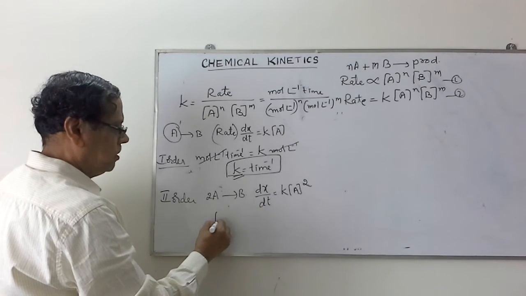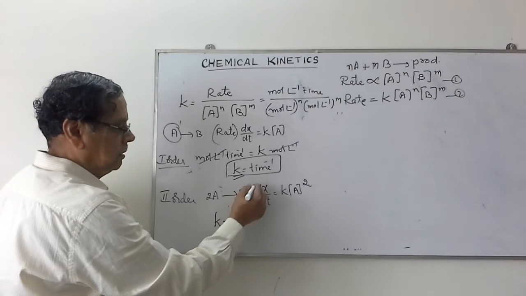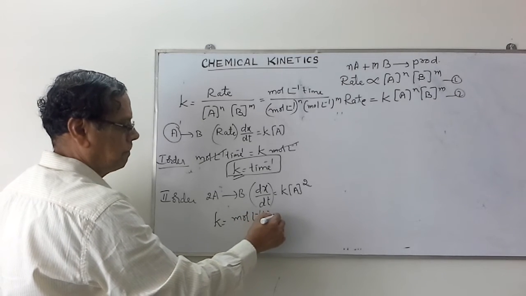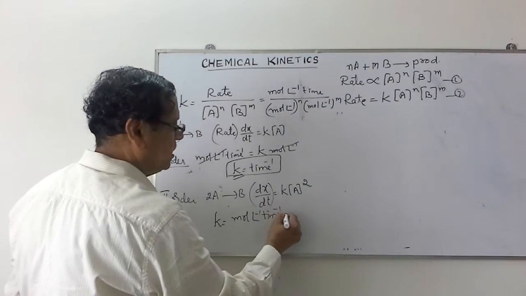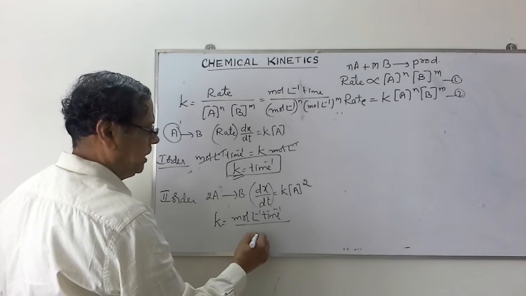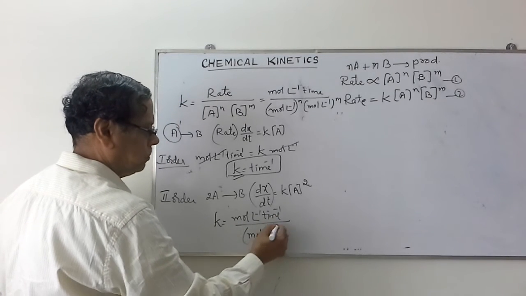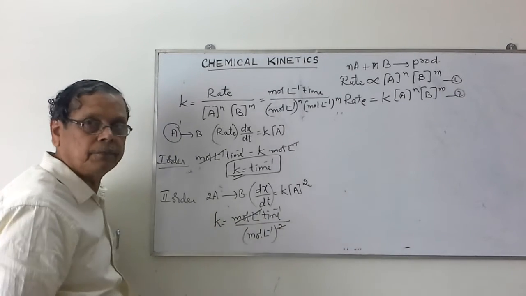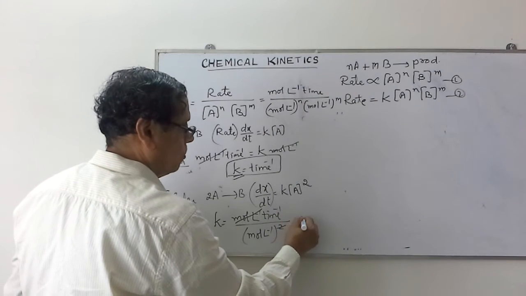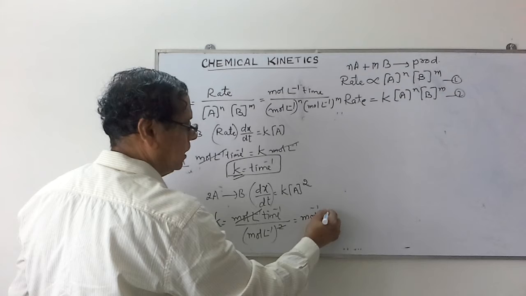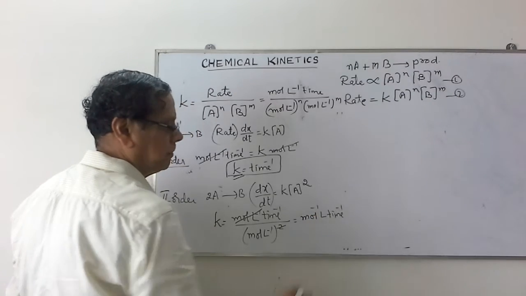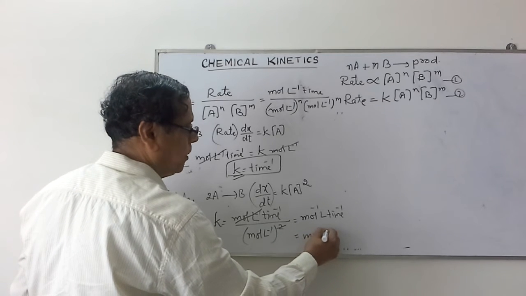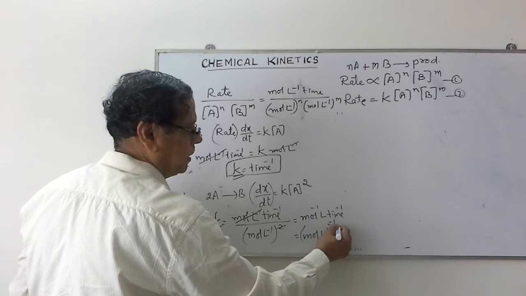Then the velocity constant K is equal to, this dx by dt is expressed in terms of mole per liter per unit time. This concentration is expressed actually as mole per liter whole square. One of the mole per liter gets cancelled. So it becomes per mole liter per unit time. That is, in other words, we can write this as mole per liter to the power minus 1 per unit time.